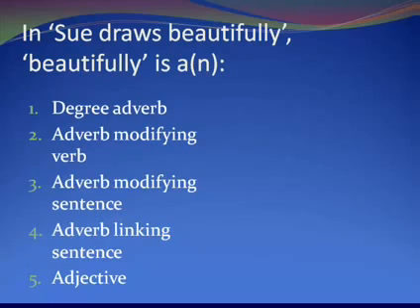Aha, beautiful is an adjective, and here beautifully has the ly. So what we have here is an adverb. Now, what does beautifully tell you something about? It tells you about the drawing. It says that the drawing is beautiful.